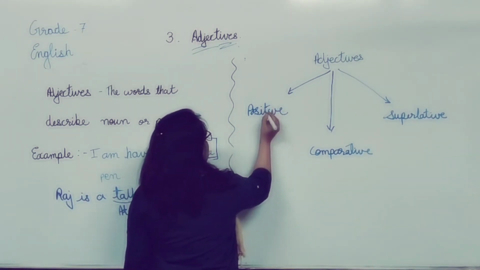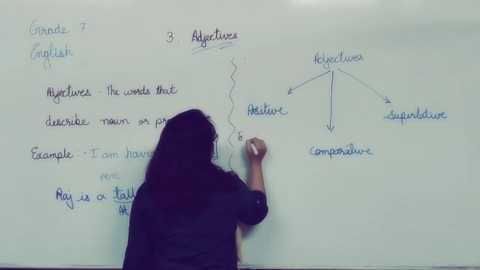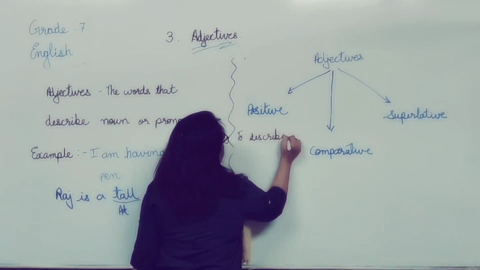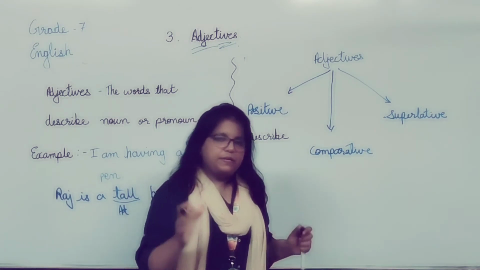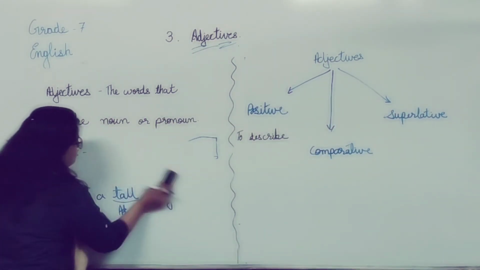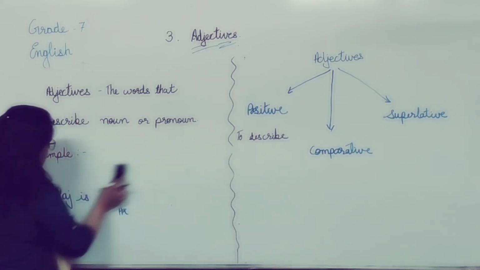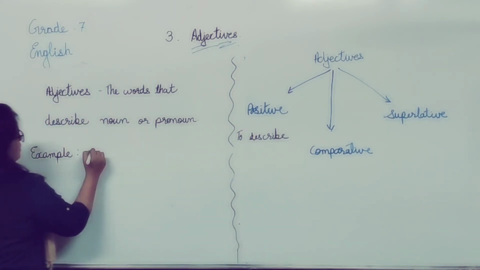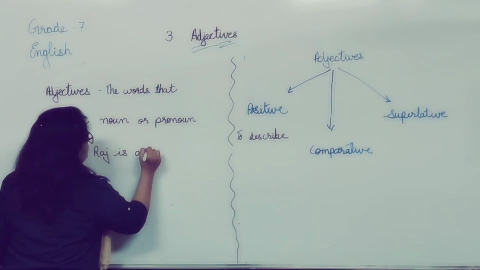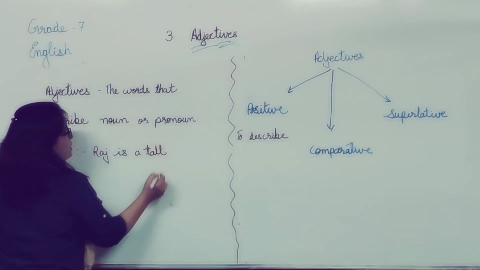How is it used? It is used to describe the noun. Let's see it in an example. Raj is a tall boy.